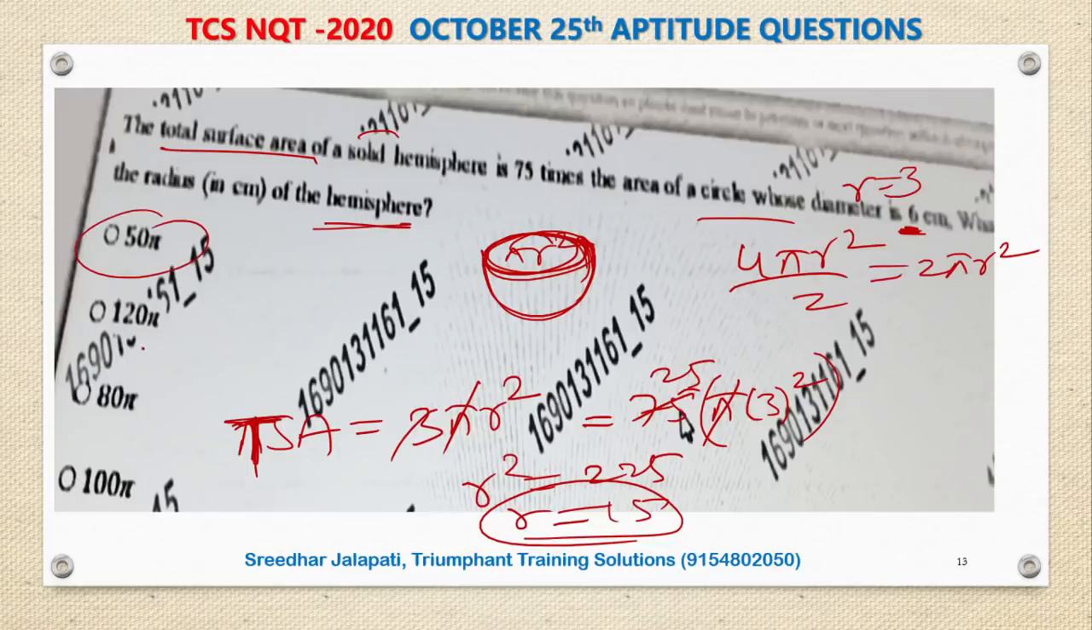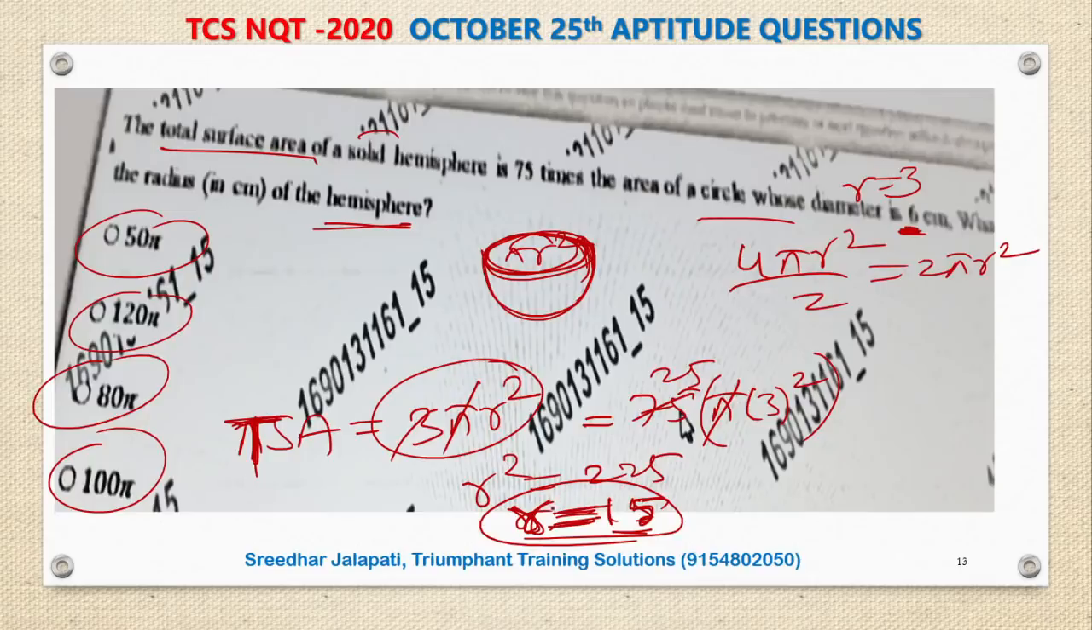But again, what are these options? There is again an error in giving the options. The radius of the hemisphere is 15 here. I may be wrong, you check it again. I have no time to verify these questions. I just got the questions through WhatsApp from the students, and I am straight away explaining these. So here is the error in the option, but the answer is this. Total surface area of the hemisphere is 3 pi r square. Right? Radius is 15 here.